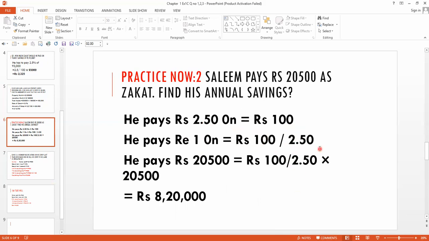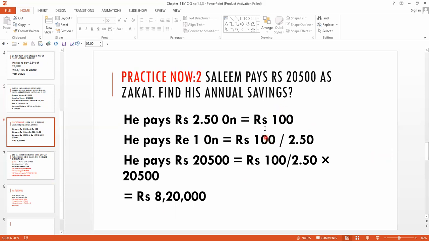He has 100 divided by 2.50. And if he has to pay zakat of rupees 20,500, how much assets does he have? He has 8,20,000 assets.